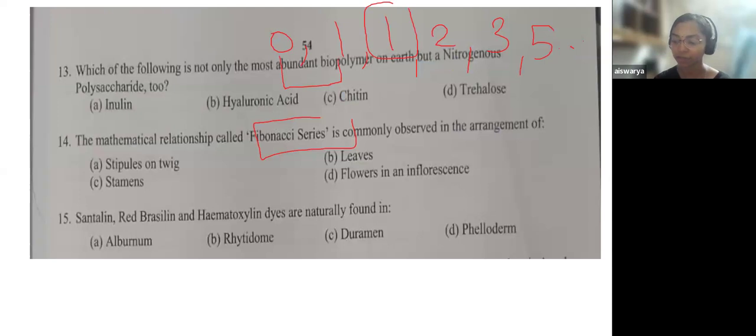That is, 0 plus 1 gives you 1. Now again, this 2 is the sum of its preceding terms, 1 plus 1 gives you 2. Now 3 is the sum of its preceding terms.